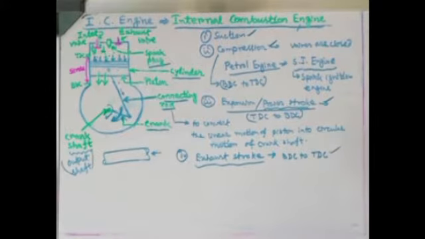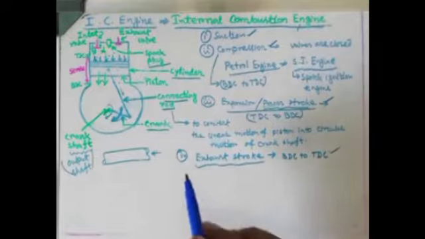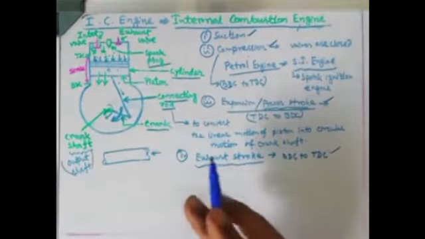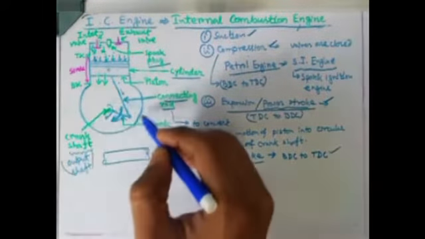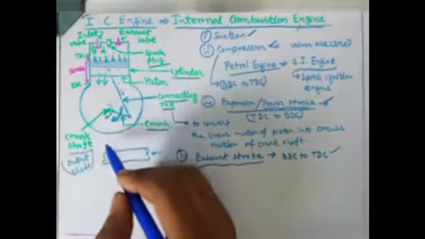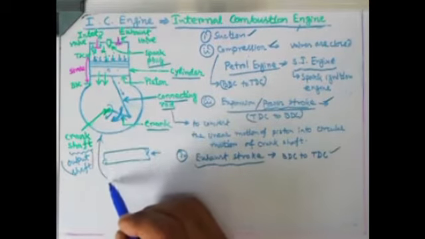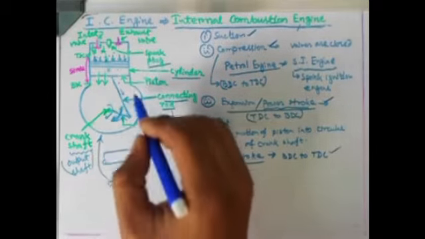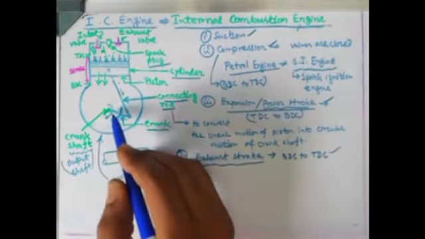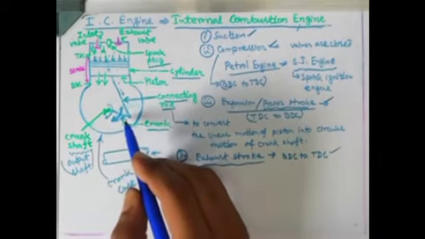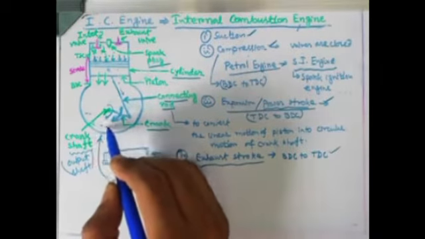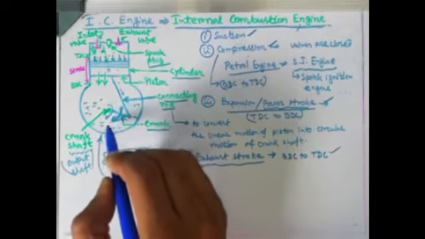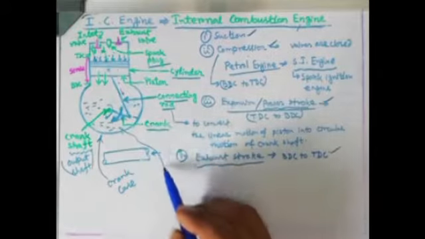Okay, so in this particular section we can see all these elements that we have shown over here and their functions. The circular part is basically known as the crankcase. Why is it known as the crankcase? Because inside that chamber the crankshaft is kept, and obviously some lubricating oil also will be there, which we call engine oil.